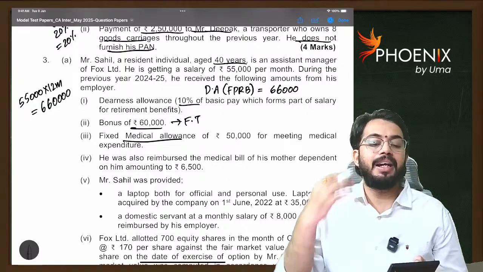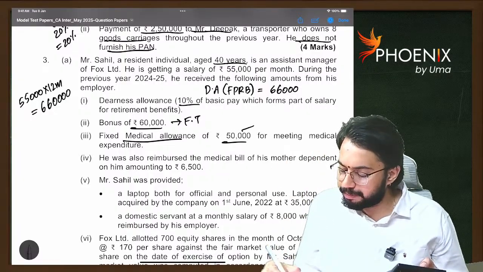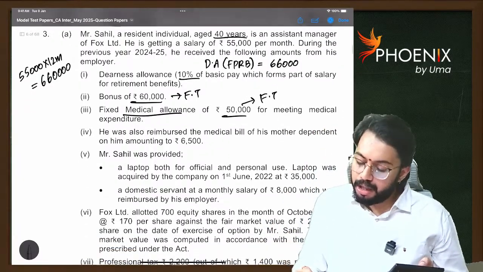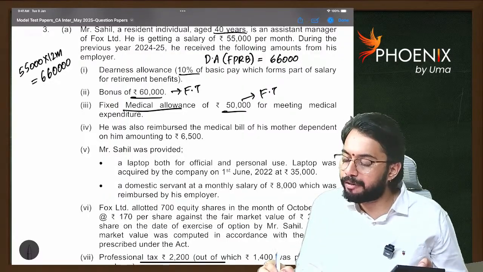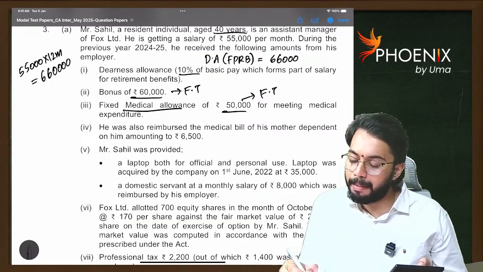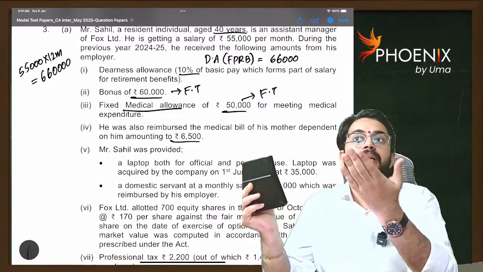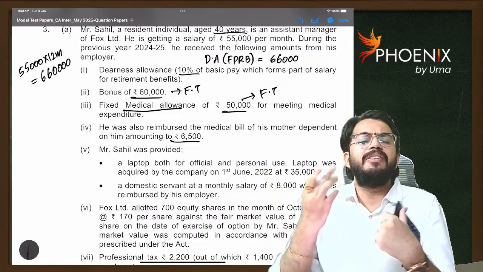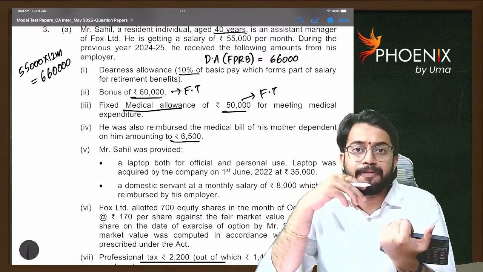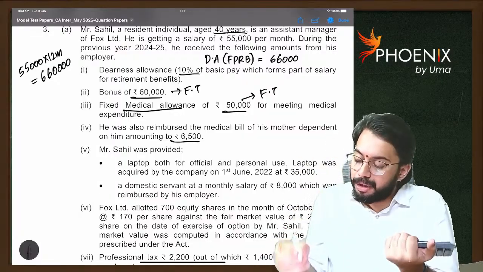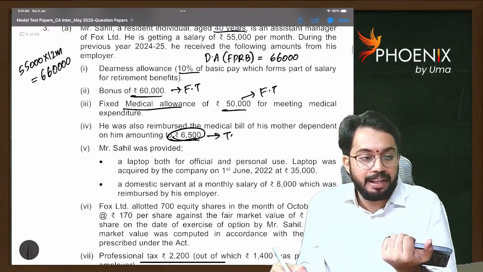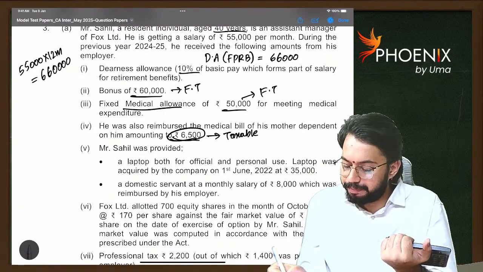Medical allowance is also fully taxable. He was also reimbursed medical bill of his mother dependent on him amounting to 6,500. See, medical bill of mother reimbursed by employer. Treatment is given in a private hospital, unless specified. So that benefit is taxable to the employee. This 6,500 is taxable to the employee.